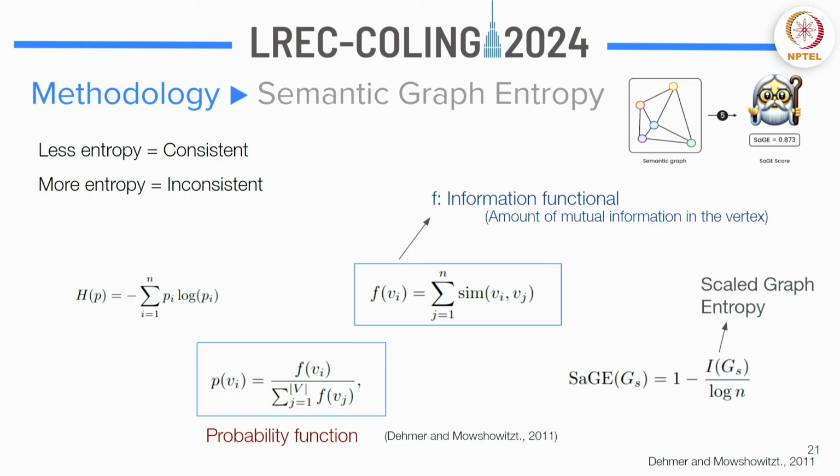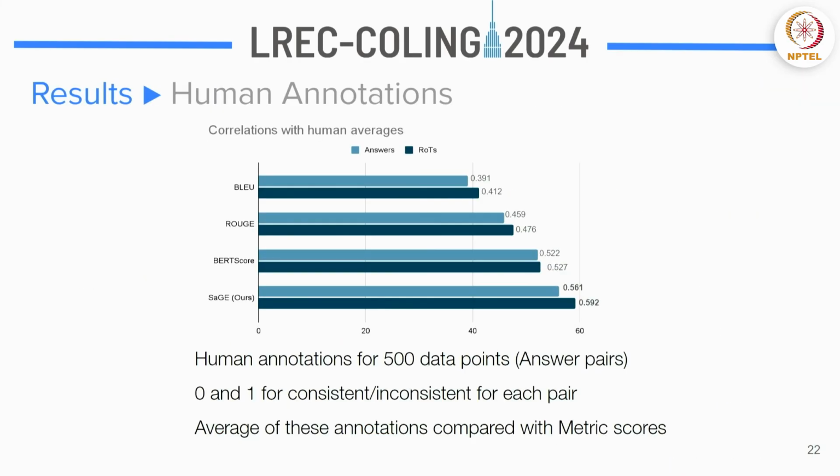Now at the end, what is the SaGE score? It is basically a scaled score, in the sense that we calculate entropy using this whole information functional business that I was talking about, and then you scale it to go between 0 and 1 and represent consistency. Now this is the major evaluation metric that we've designed. And how do we know that this metric is good enough, right?